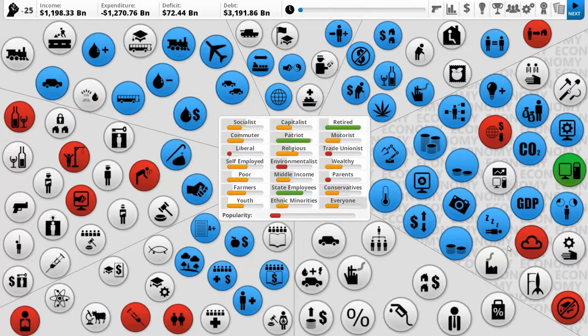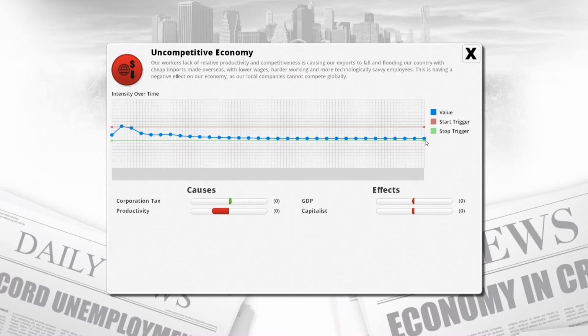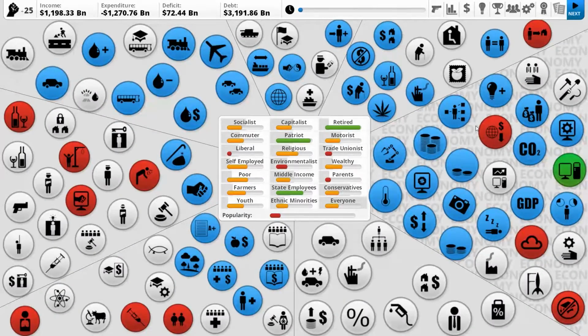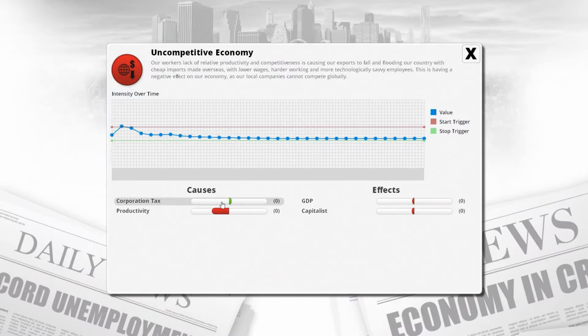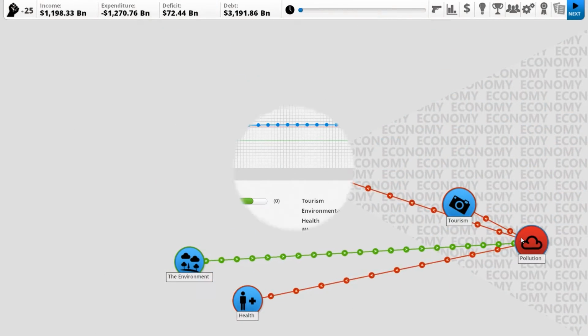So immigration and education. Uncompetitive economy is almost gone already, so actually that's not a problem. We can probably fix our uncompetitive economy. What's it got? Corporation tax increases it, productivity lowers it. So the higher productivity, the less this is a problem. So we don't really need to worry about that. Pollution, that's a big issue that we have.